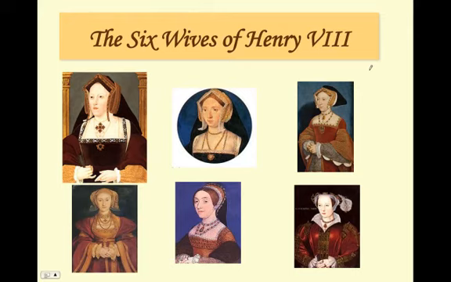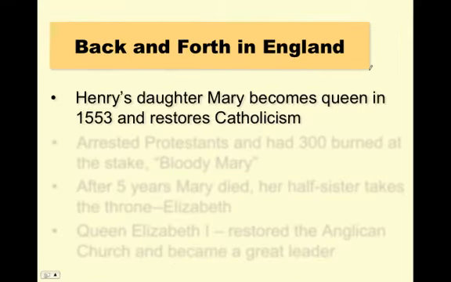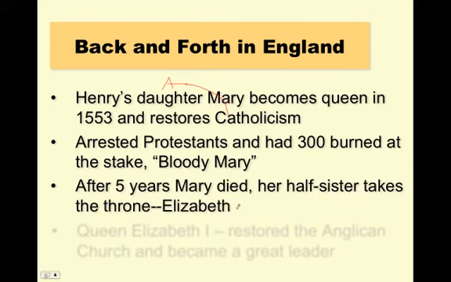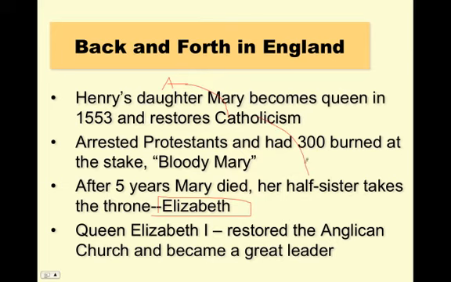In video 17.3, we discuss who all these women are and their children. So here's the problem. It goes back and forth. Henry's daughter, Mary, becomes the queen in 1553. She takes it from Anglican to Catholicism. She had Protestants arrested and burned 300 at the stake, hence Bloody Mary. After 5 years, Mary died, and her sister Elizabeth came in. Elizabeth says, nope, we're going to go from Catholicism back to Anglican. So it goes A-C-A.